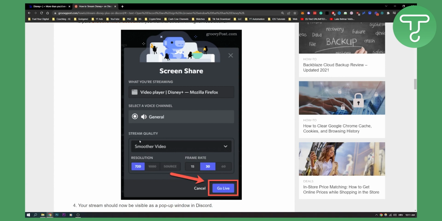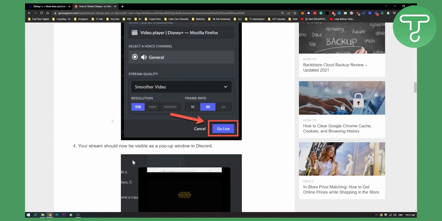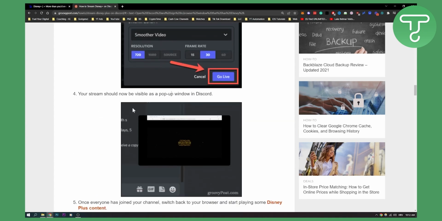And then you'll obviously have stream quality. Make sure it's smoother video. 720p is usually the best, and then 30 FPS is great. And then you just click go live, and then your stream should now be visible just like this as a pop-up window in Discord, where people can join and view your screen.